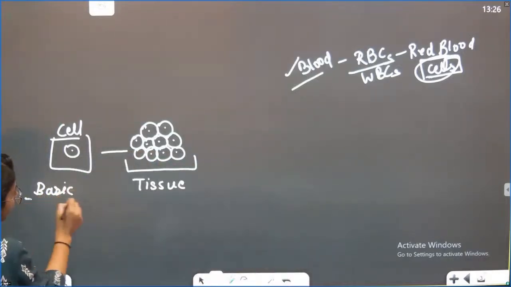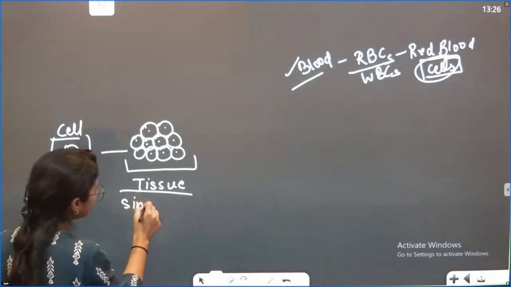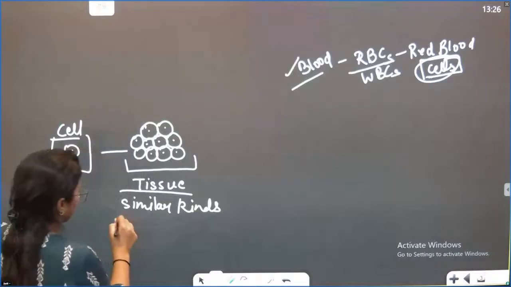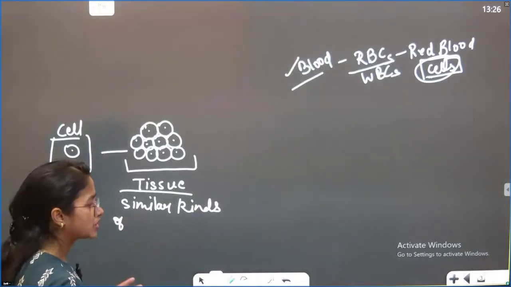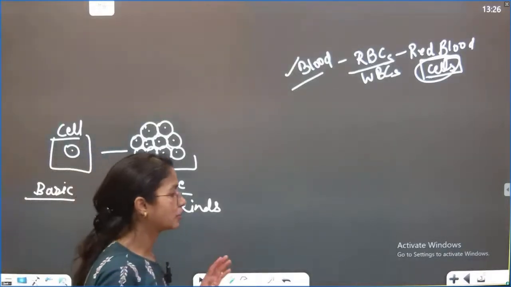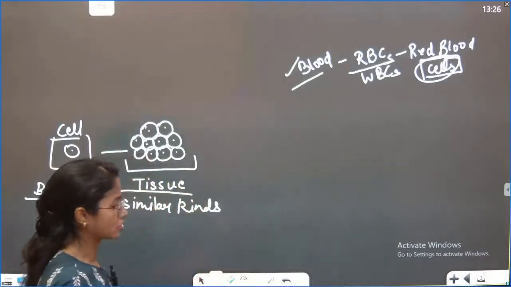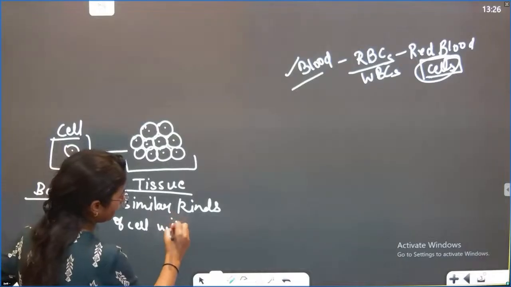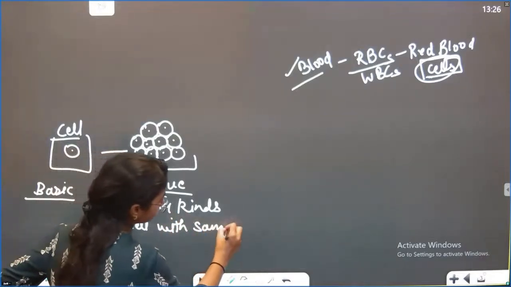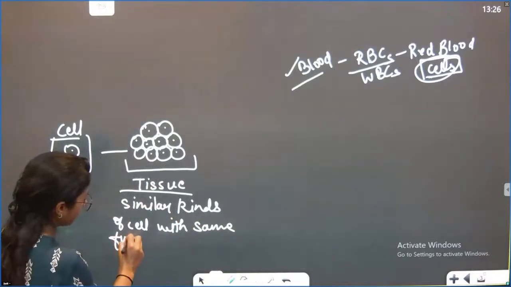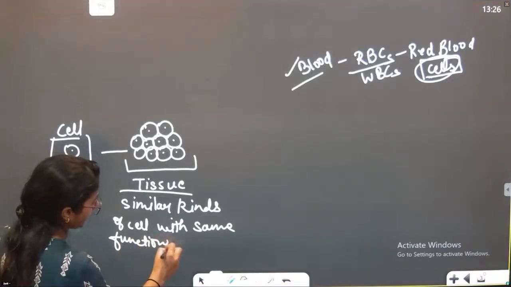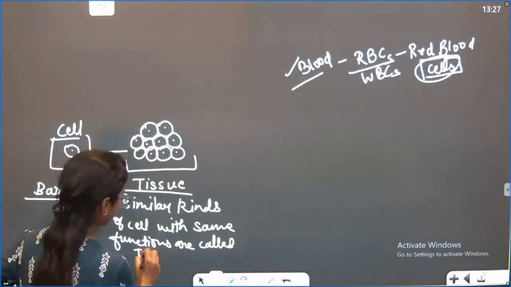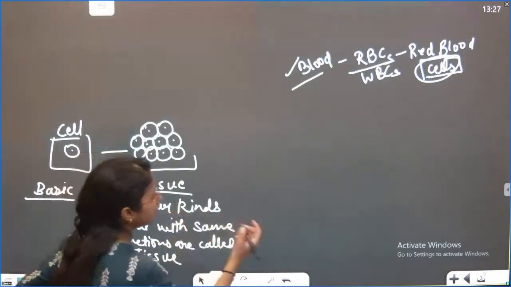The similar kind of cells, okay, similar kinds of cells. Don't worry, I'll dictate it separately. I'm trying to make the concept very easy for you guys, and after that we'll make the notes also. Don't worry about it. Okay, similar kinds of cells with the same function are called tissues.